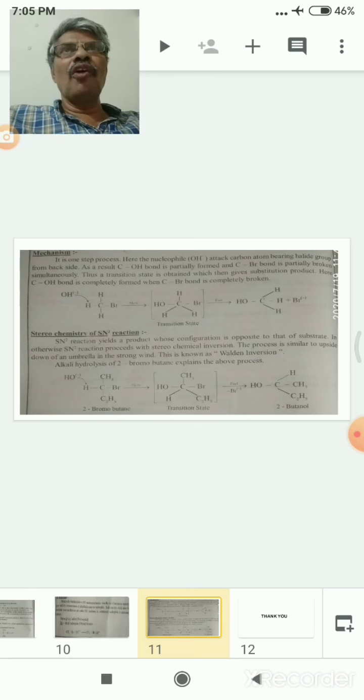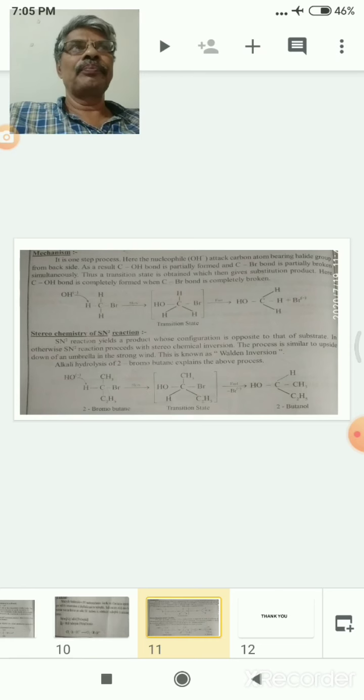The comparison of alkyl halides and vinyl halides. In vinyl halides, the chlorine is bonded to an sp2 carbon. So in vinyl halides there is resonance. Due to the resonance, the carbon-chlorine bond has partial double bond character. Due to the partial double bond character, bond breaking of carbon and chlorine is somewhat difficult.